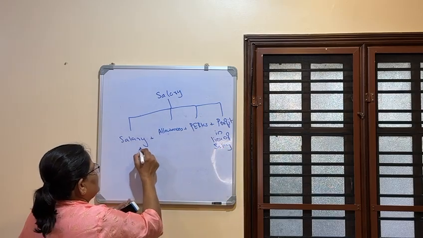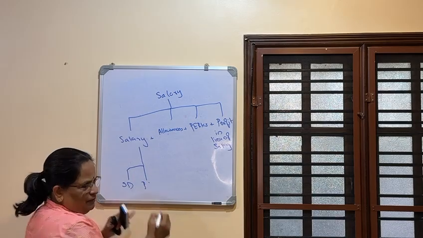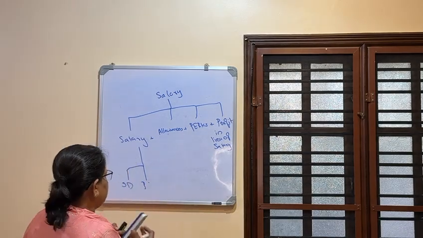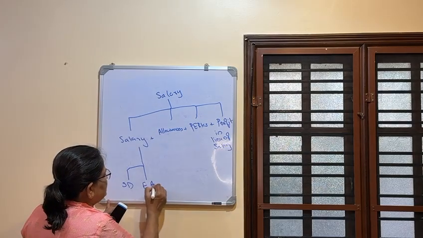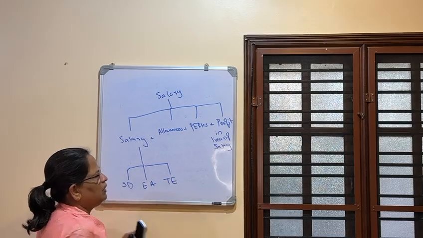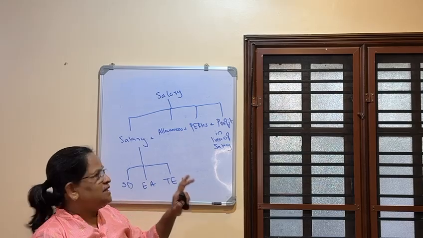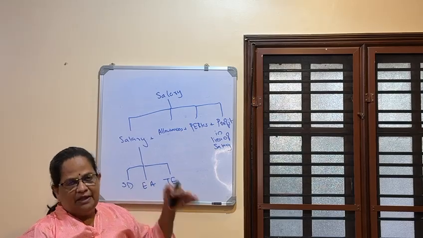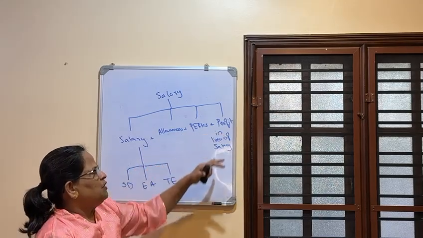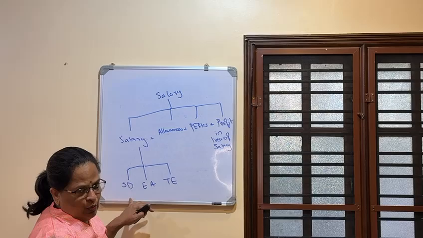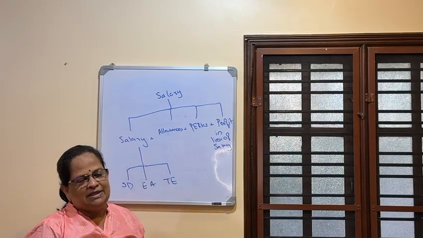Now 3 deductions are there from this value that we compute. That is standard deduction, entertainment allowance, and tax on employment. These 3 deductions. This is the structure. When I explain this, you will not be able to understand the values also. We are going to see that in detail in the coming modules. So salary income is salary plus allowances plus perks plus profit in lieu of salary. Now 3 deductions are allowed: standard deduction, entertainment allowance, and tax on employment. This is how we will calculate the salary income.